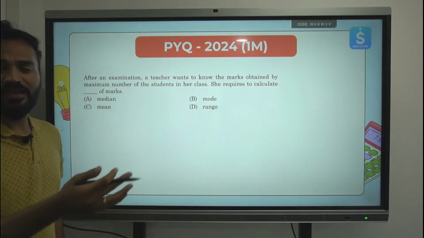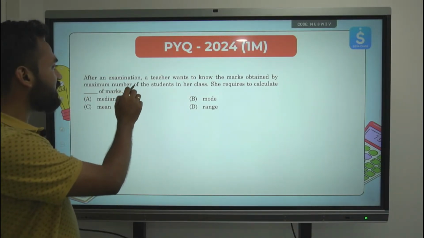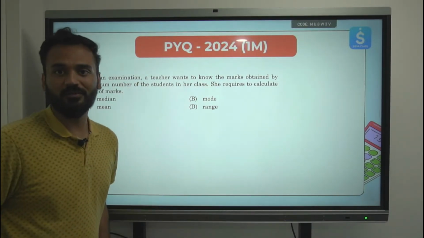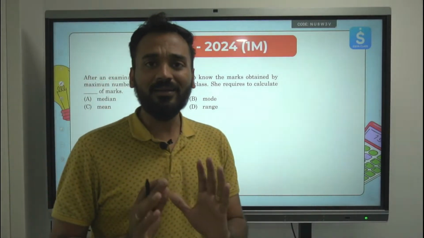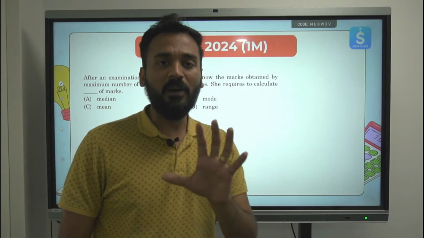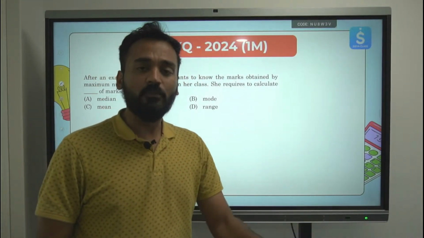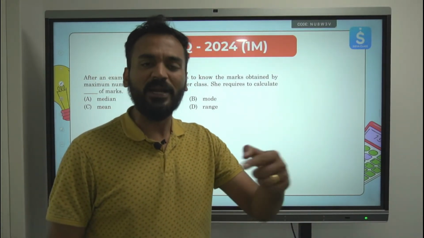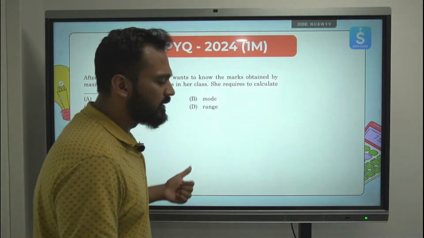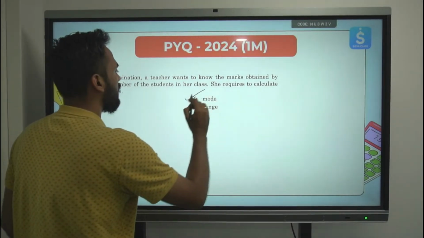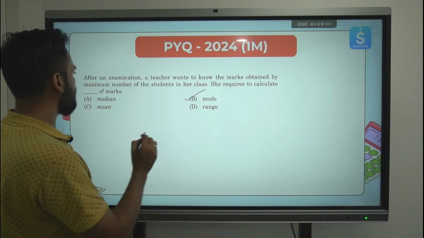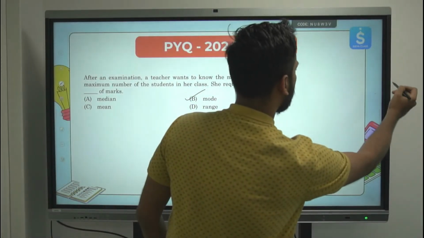Let me explain it again in simple words. After an examination, a teacher wants to know the marks obtained by the maximum number of students. So she wants to know the mark which is occurring the most number of times, right? The marks obtained by the most number of students is the mark which will be repeating most number of times. What is this? This is mode, beta. Mode. Clear? Option B is the correct answer.